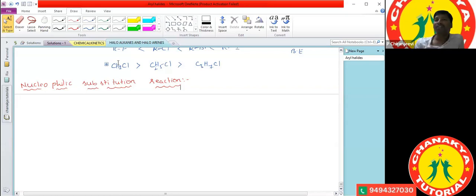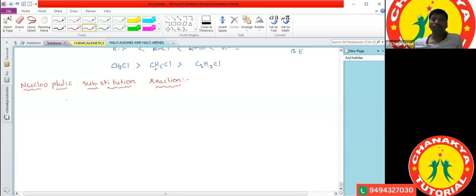Actually, we have two types of nucleophiles: negatively charged ions, which we can consider as nucleophiles, and neutral nucleophiles. What is meant by a neutral nucleophile? Electron rich species, as Ritu told, we can call nucleophiles. Negatively charged ions we can also call nucleophiles.